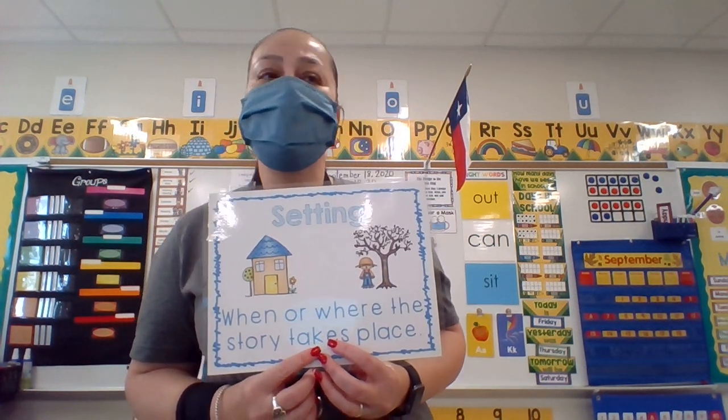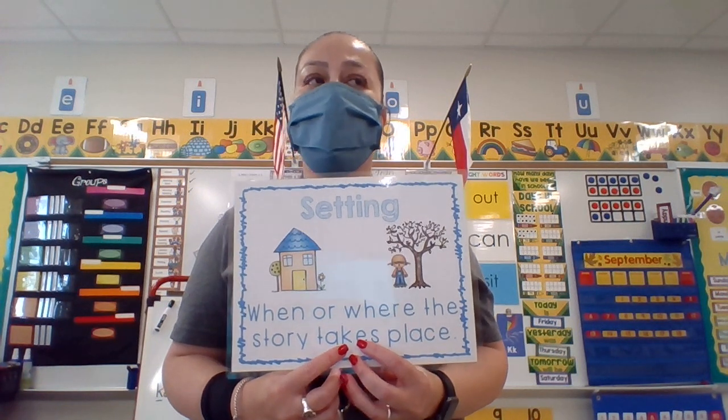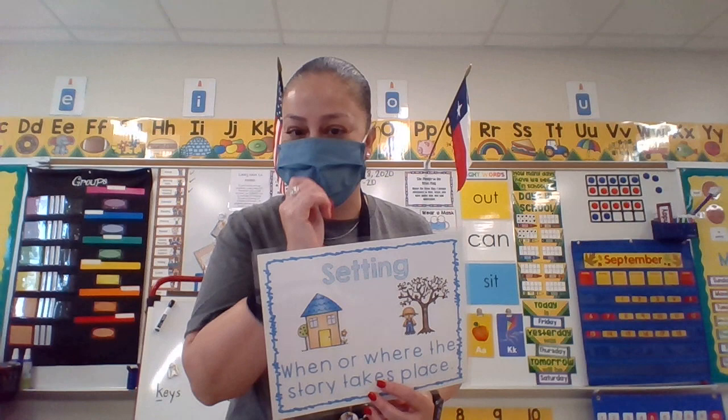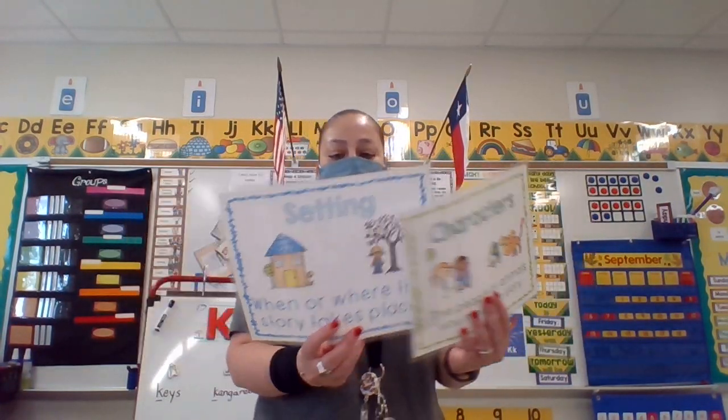There's one more place. Do you remember, Melanie? Where did they go? They went somewhere to buy something. Do you remember where they went? Dylan, where did they go? They went to the shoe store to buy some shoes. Very good. So far, we have reviewed characters and setting. We are going to move to the next two.